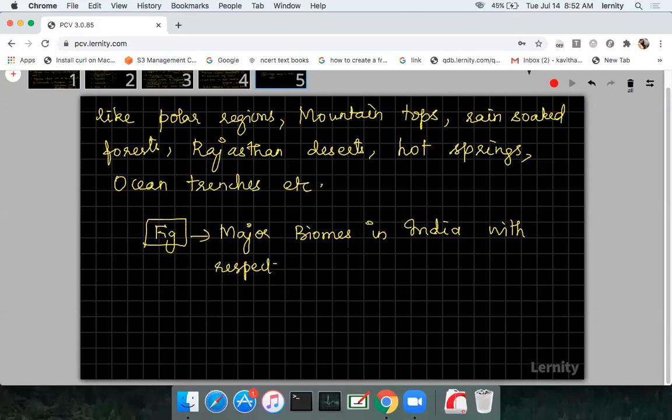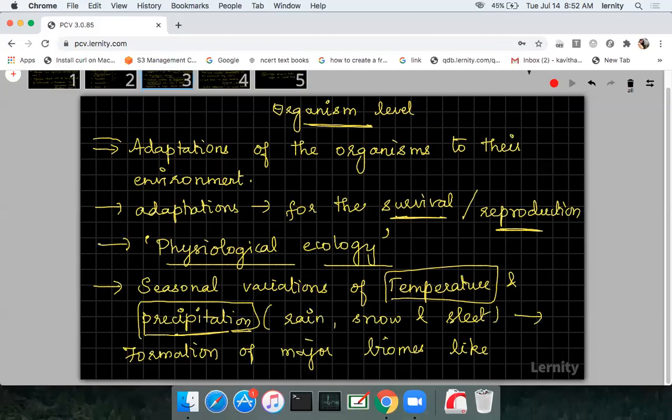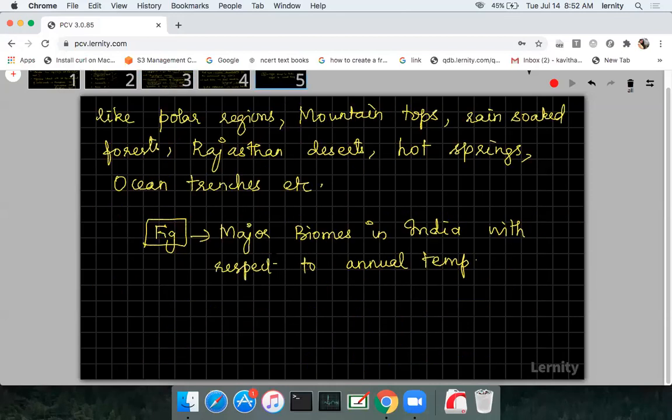how they have classified these biomes with respect to the annual temperature and precipitation. That is what I told you in the first itself. Based on the seasonal variations of temperature and precipitation, they are the major factors that help in the formation of biomes. Similarly, one figure will be given in your NCERT book, showing the major biomes in India with respect to annual temperature and precipitation.